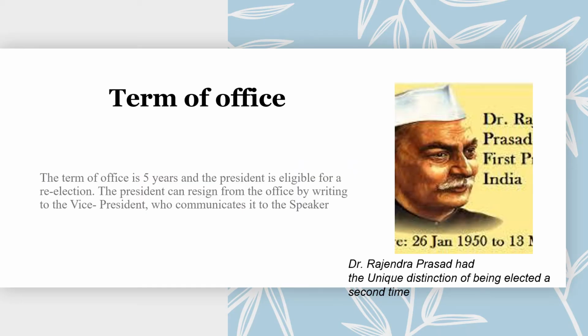Term of office. The term of office for the president is 5 years and the president is eligible for re-election. The president can resign from office by writing to the vice president who communicates it to the speaker. Dr. Rajendra Prasad had the unique distinction of being elected the president a second time.